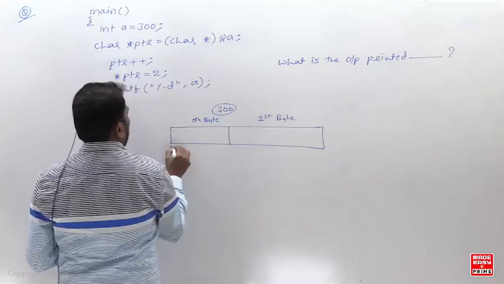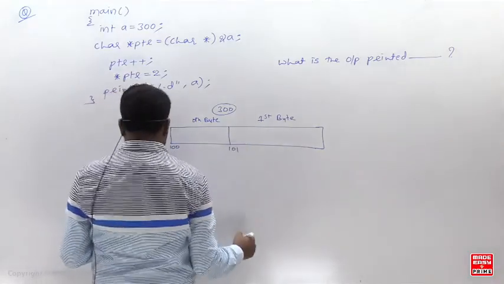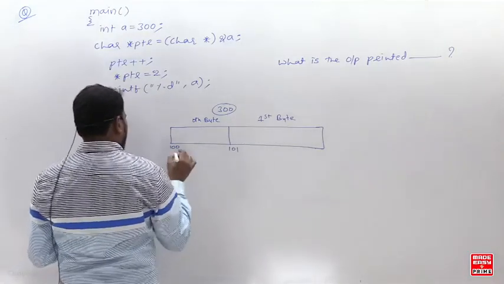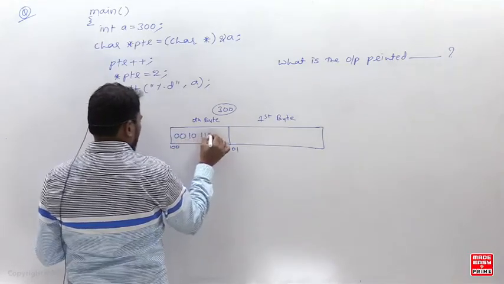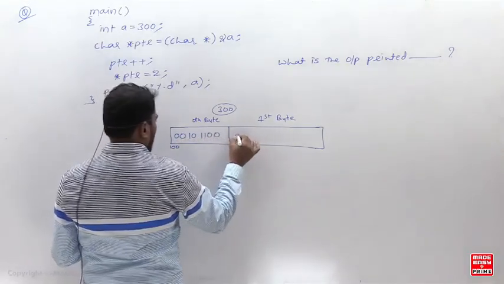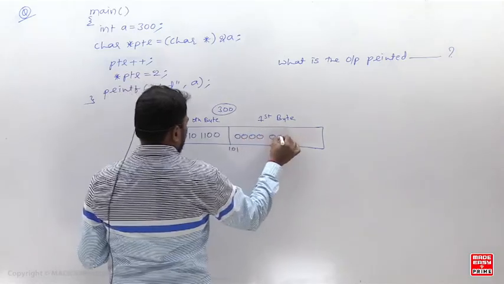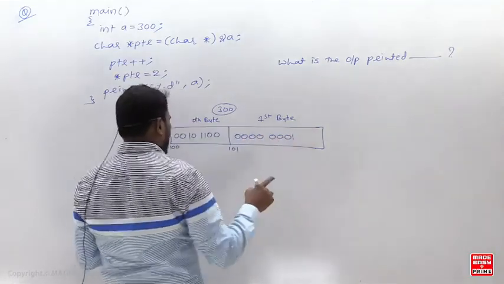Let's take the base address as 100, and this is 101. So how will 300 be stored? Same as before: the lower value byte will be stored in the lower address, and the higher value byte will be stored in the higher address. Right? So this is the value.